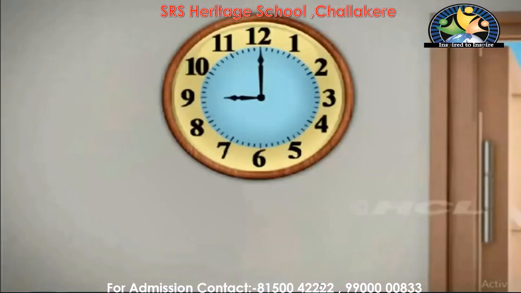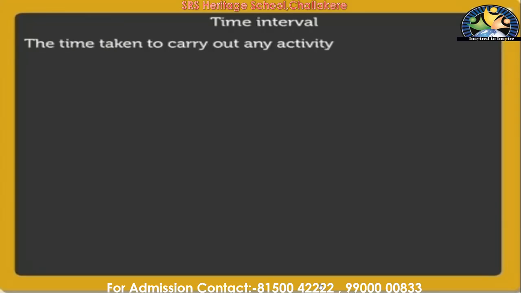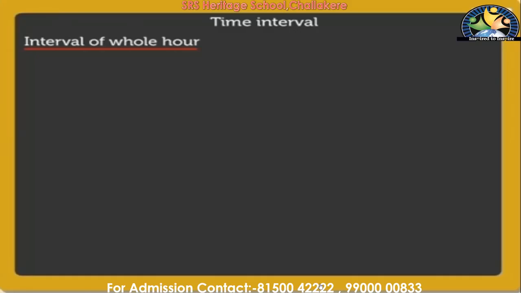Now let us see about time interval. This time interval is the amount of time that has passed between the starting time and the ending time of an activity. So the time taken to carry out any activity is called the time interval. You should know the ending time and also the beginning time. The time which you will take in between those two, we will call that a time interval. First, let us learn the interval of whole hour.